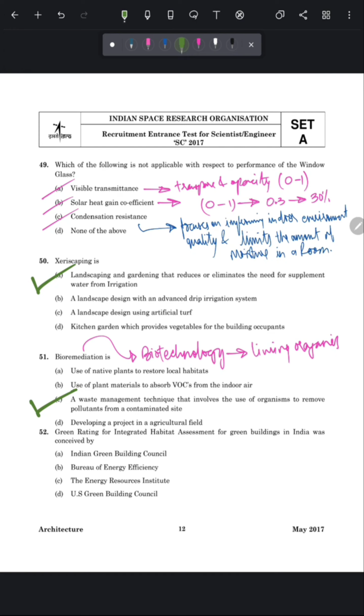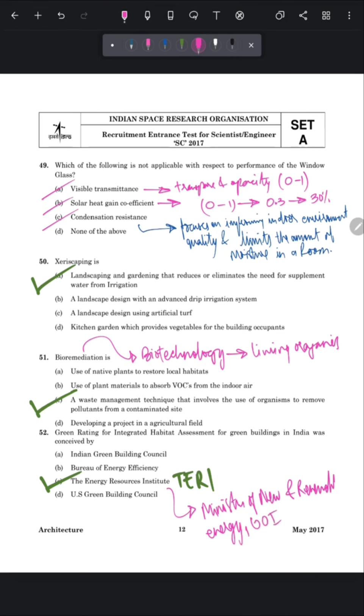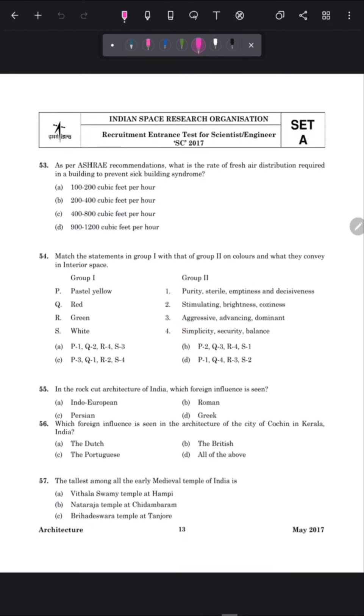Next question is, green rating for integrated habitat assessment for green building in India was conceived by. So this GRIHA rating was conceived by the Energy and Resources Institute, that is also known as TERI. So the correct answer is option number C, and it was developed jointly by the Ministry of New and Renewable Energy, Government of India. Now let's move to the next question.